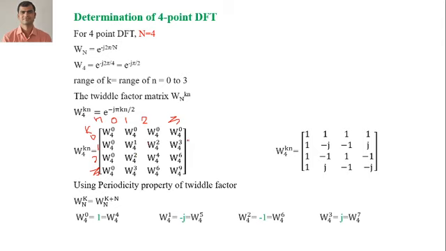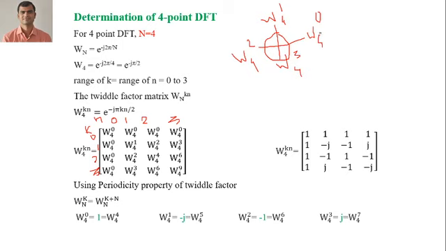Now here we have to use the periodicity property. Let me tell you. Here capital N is equal to 4. So we simply use the periodicity property, and we will have these values for twiddle factor W_4^0, W_4^1, W_4^2 and W_4^3. So the periodicity property is what?